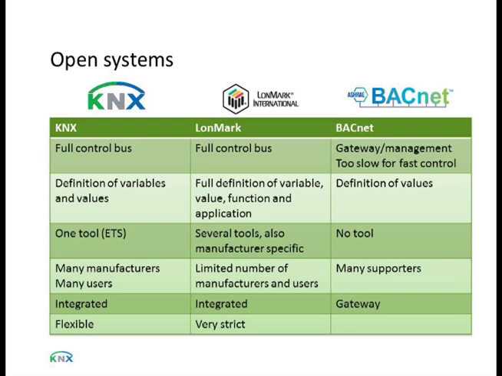I already mentioned it two times, and I promise this is the last time I will. For KNX, there are an awful lot of manufacturers and a lot of users. If you look at LonMark, it is far more limited in the number of manufacturers. I believe there are 50 active manufacturers at this moment, and the number of users is far less than for KNX. BACnet is basically supported by basically any system as such.